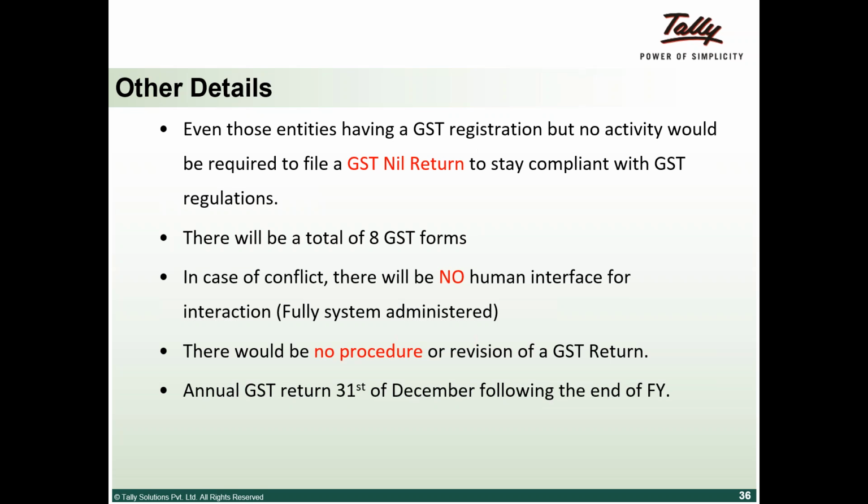So there is that concept of ISD, where I can purchase at one place and distribute the credit respectively to the different branches.